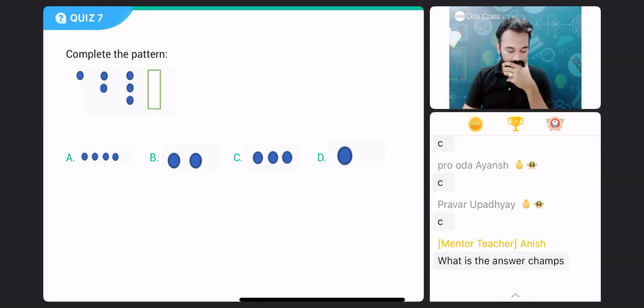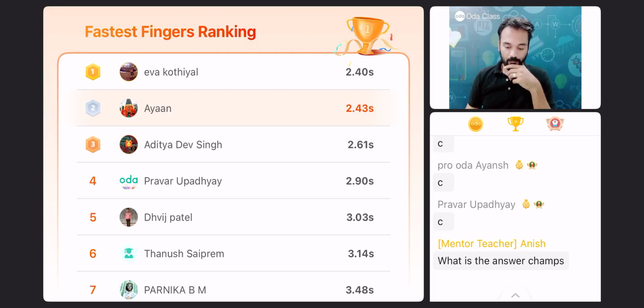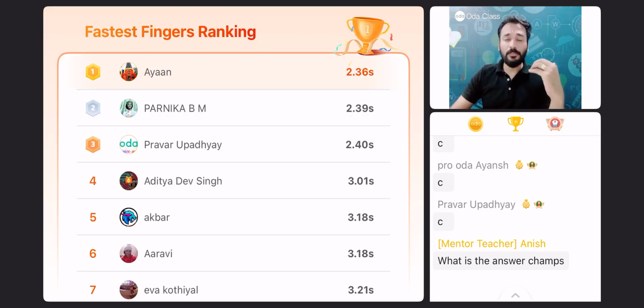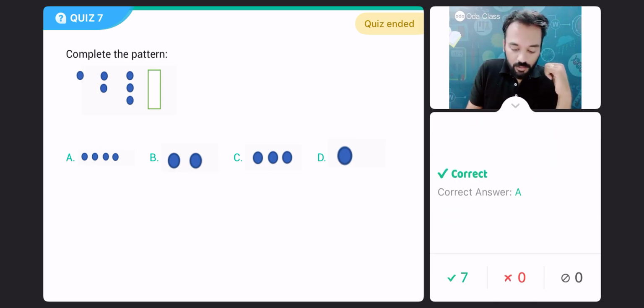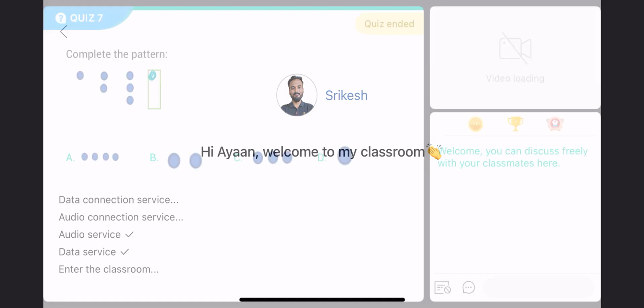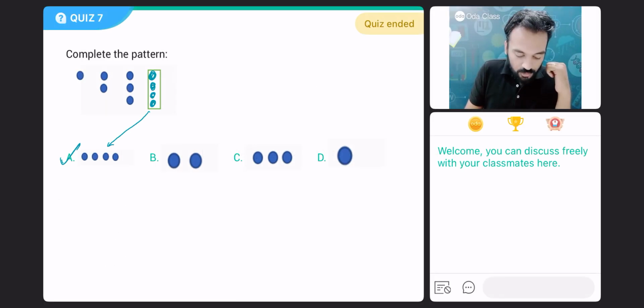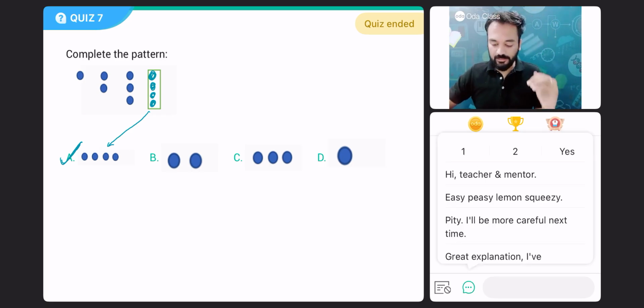Time's up. How many dots will come over here? 1, 2, 3, 4. Correct, 4 dots. Option A. Clear, everyone? Option A is the answer.